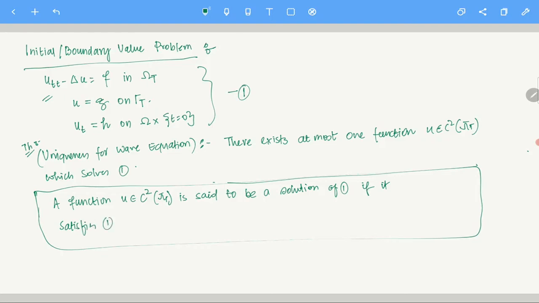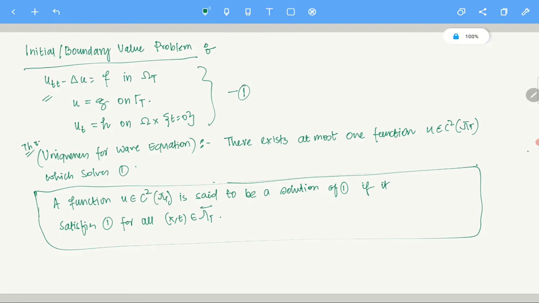So if it satisfies 1 for all x, t in omega t bar. Clear? First of all, you have to have a u which satisfies all these three. So u satisfies 1 essentially. And where does u lie? u has to be C2 in omega t. C2 in omega t means it has to be twice differentiable with respect to t and twice differentiable with respect to the spatial variable x.